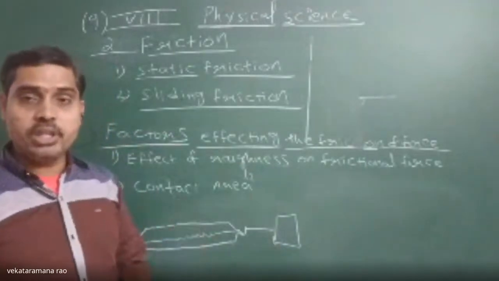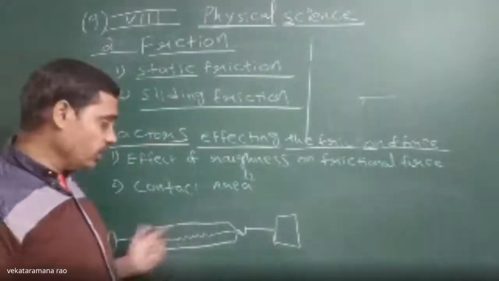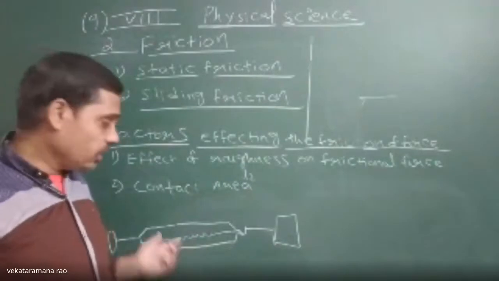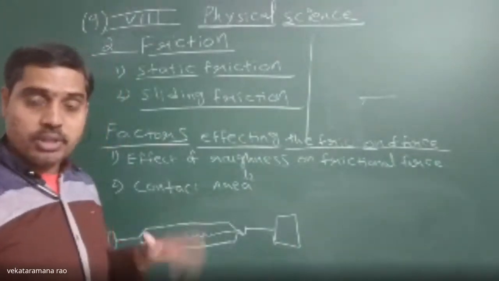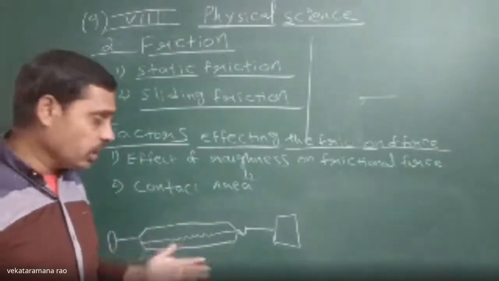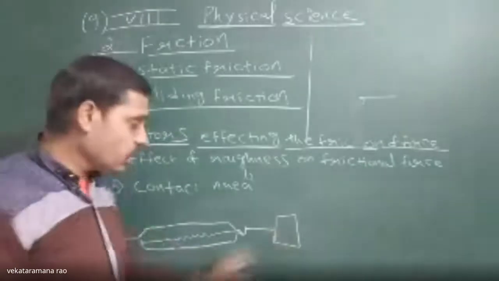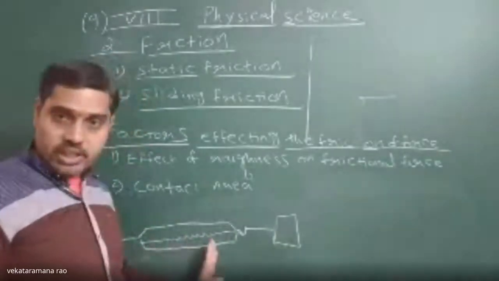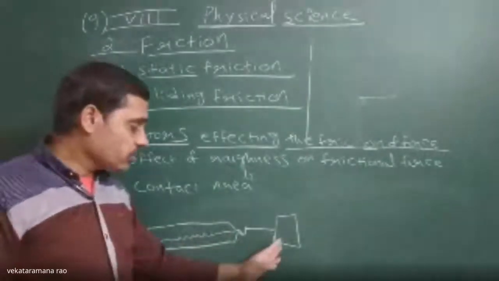But there will be a certain limit for that static friction. If you go on increasing the applied force, then our applied force will overcome the limiting static friction, and then the block starts to move. That's why we note down the spring balance scale reading when it starts to move.